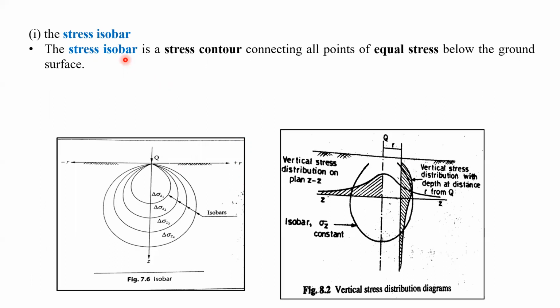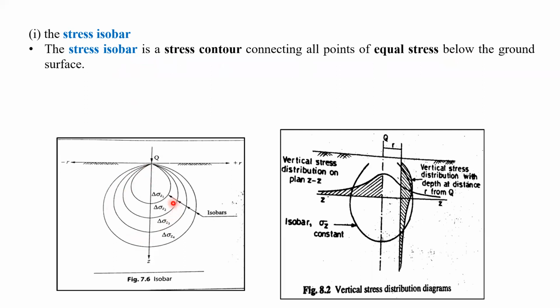Below the base of the footing, the soil at different locations experiences different stresses, but you can see that below the base of the footing, the stresses at some locations will be the same. Let us see what it says: the stress isobar is a stress contour connecting all points of equal stress below the ground surface.